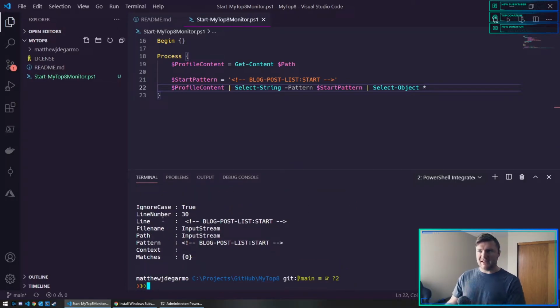So here's an example. This is everything that select string generates. Here's the line, the pattern it used to match it, and this is what I'm interested in: what's the line number that this starts? That's going to help me just alter the lines in the README between my start and end, and don't touch the rest of the profile.